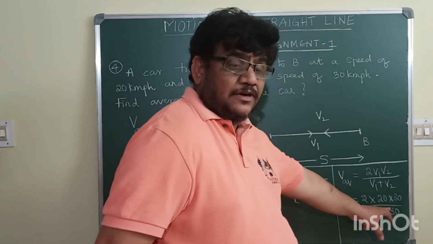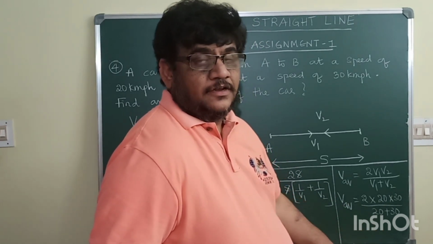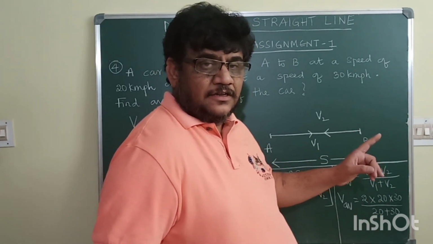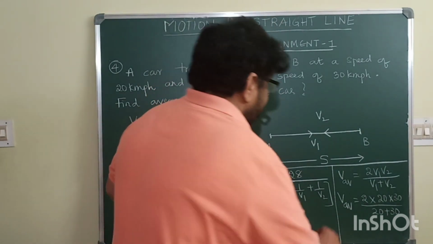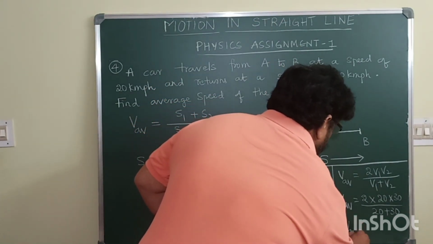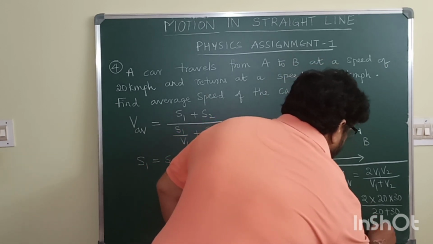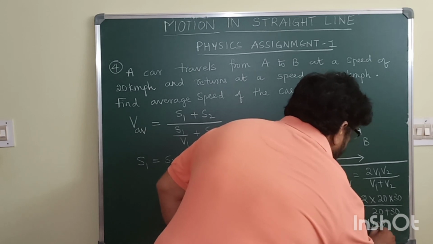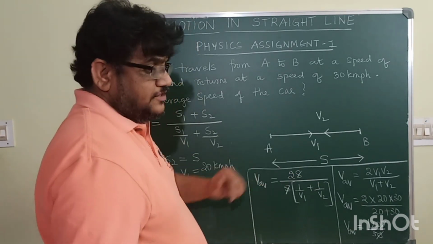In the numerator you will get 1200 divided by 50. 0, 0 gets cancelled. 5 2s are 10, 5 4s are 20.